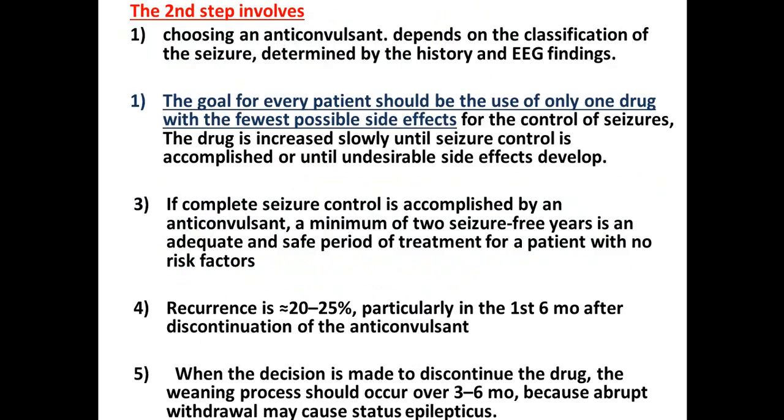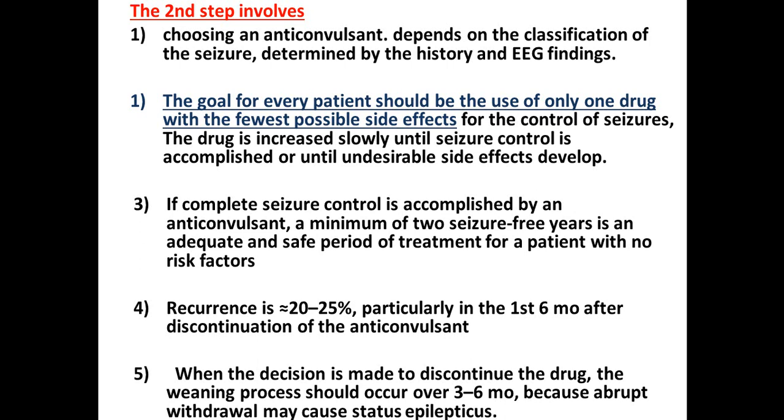The second step here is choosing the treatment, choosing the anticonvulsant. And usually it depends on the classification of seizure, whether it is absence, generalized, partial, or myoclonic, and it is determined by the history and even the EEG finding. So the goal for every patient should be the use of a single medication, one drug only, with the fewest possible side effects to reach control. And we may increase the dose slowly, gradually, until reaching control, or until the undesirable side effects appear.